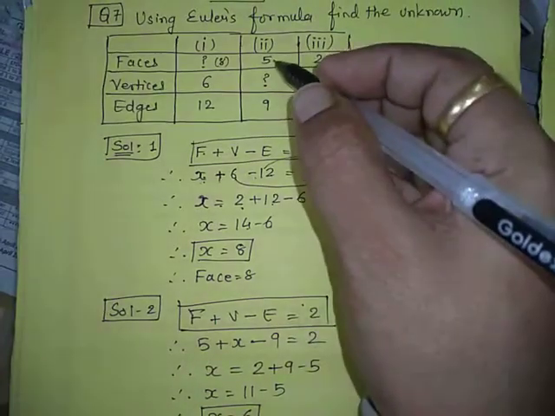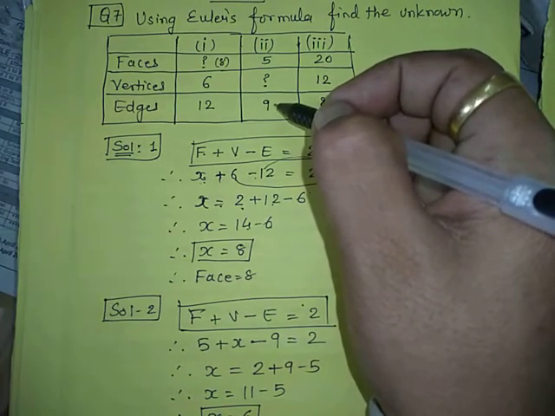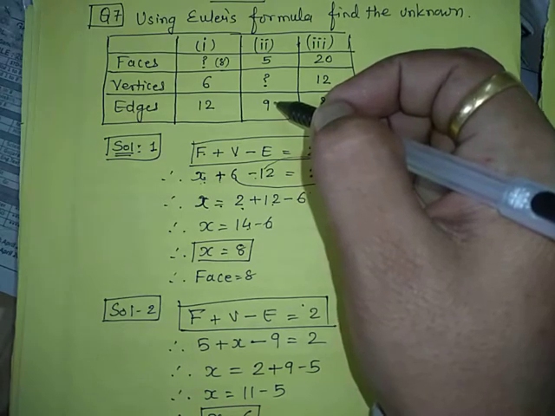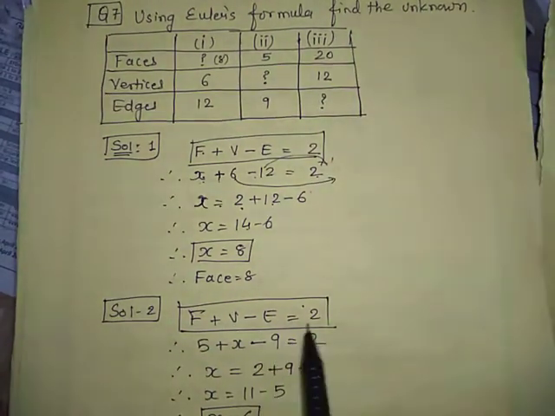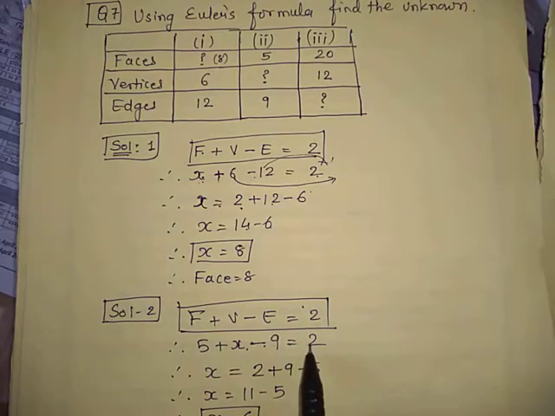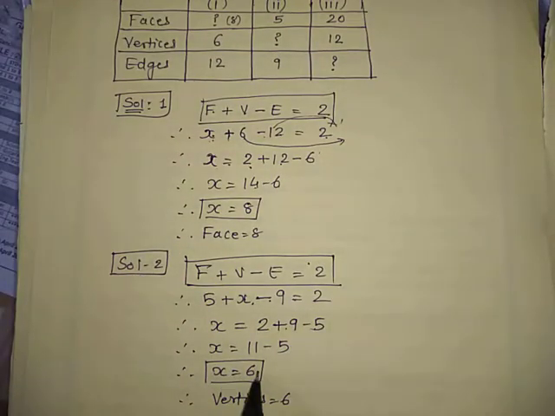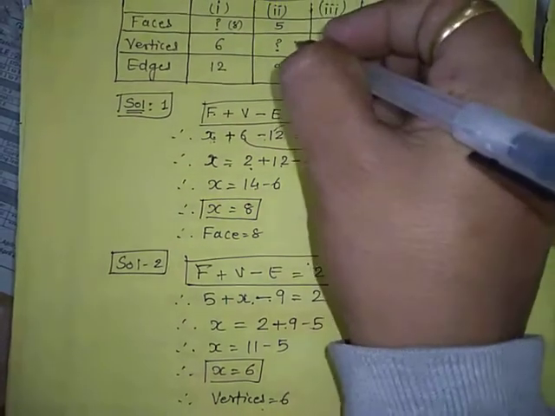Okay. In the second sum, faces are given, vertices are not given and edges are given. So F plus V minus E is equal to 2. So 5 plus x minus 9 is equal to 2. If I keep x here and send this 9, it will become plus 9 and this positive 5 becomes minus 5. So x is equal to 11 minus 5, it is 6. The vertices will be 6.